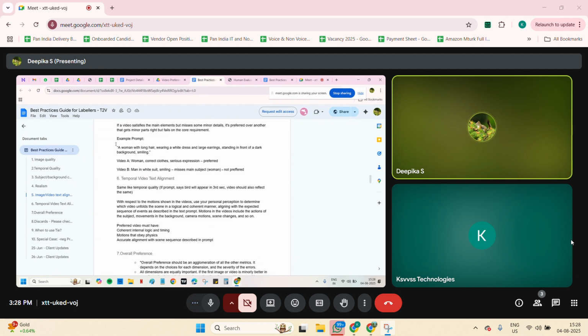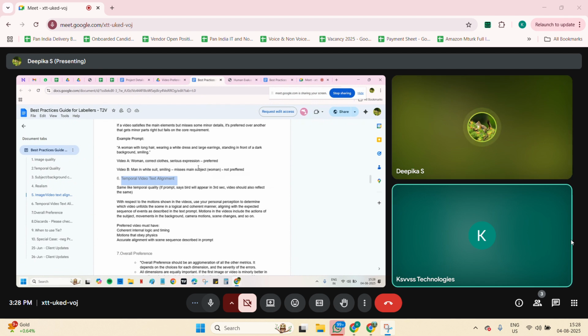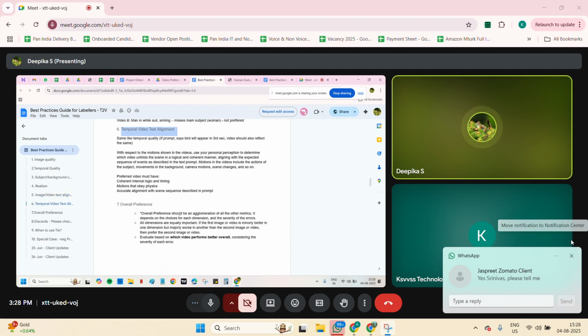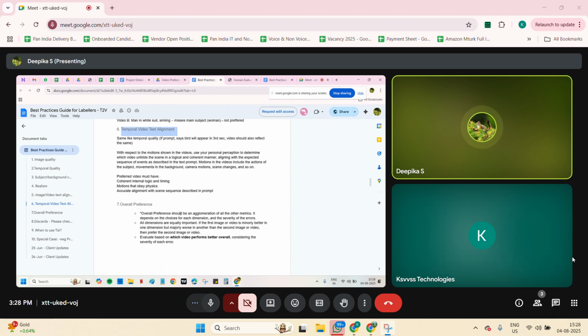For both image-video-text alignment and temporal video-text alignment, they seem to be the same, so the prompt should be followed in both. Overall preference means it is based on whatever we chose above, the image quality and temporal quality options we have seen. If you select video B in image quality and video A in temporal quality, we should check which is the maximum and give the overall preference.